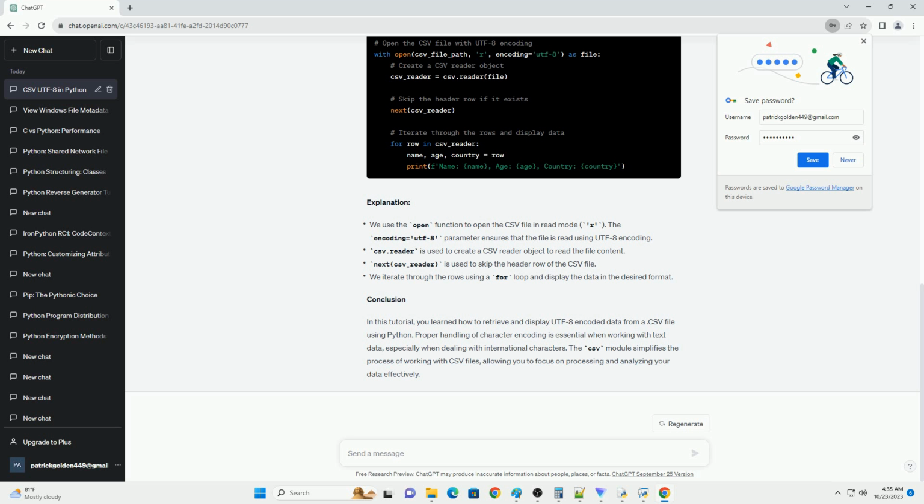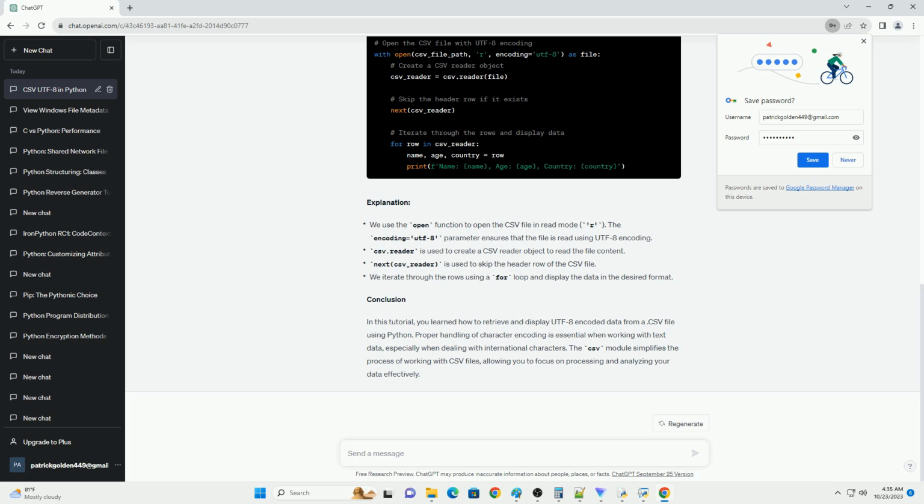Iterate through the rows. Use a for loop to iterate through the rows of the CSV file. Display the data. Inside the loop, you can access and display the data as needed. Complete the loop and close the file. Finally, close the CSV file after processing.